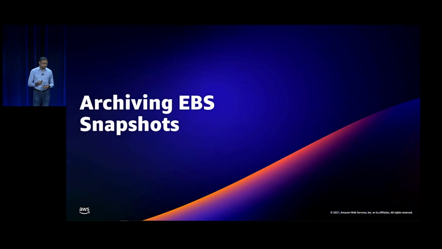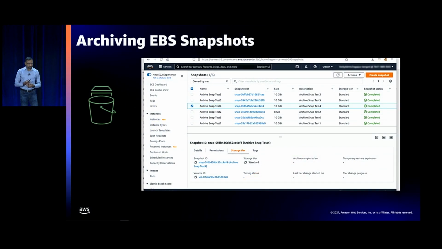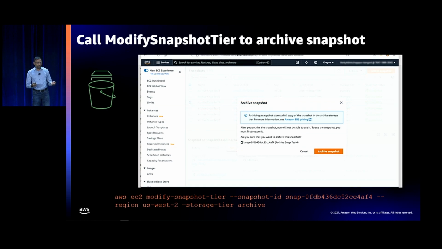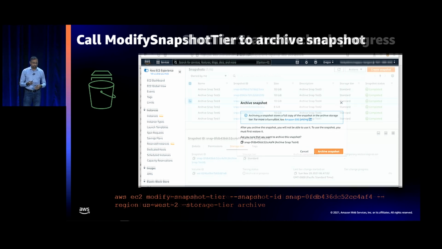How do you archive snapshots? Let me show you using the console here. So here's a list of snapshots that I own. They're all in the standard tier, and I can always archive a snapshot that's in the standard tier. In this case, I choose this snapshot, and I either call the modify snapshot tier CLI, or I can do this directly by clicking on the actions in the console and archiving the snapshot. I'm told that this will create a full snapshot, and I'll not be able to access it unless I first restore it. So I'm fine with that, and I go ahead and archive the snapshot.